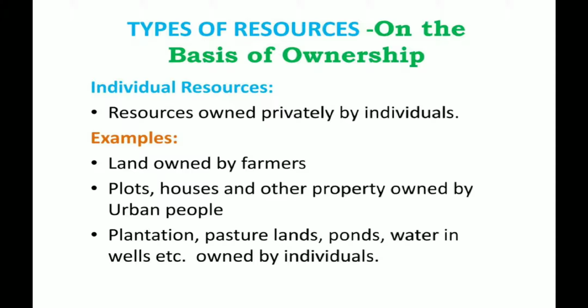Urban people own plots, houses and other property. Plantation, pasture lands, ponds, watering wells, etc. are some of the examples of resources owned by individuals.